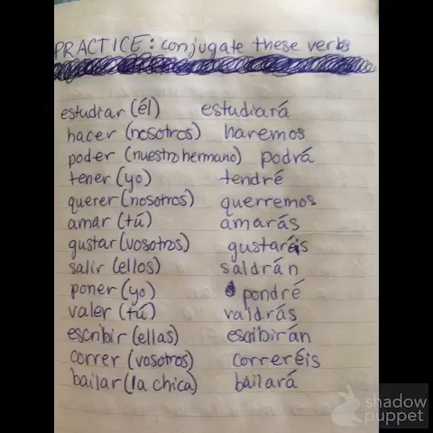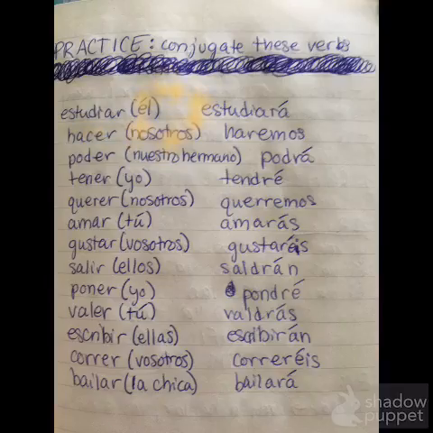I apologize for the blurry nature of this photograph, but the answers are here, and I'm going to go through them with you. So for estudiar in the él form, it would be estudiará. And hacer for nosotros, it's haremos. So as you can see, here's the difference between the regular and the irregular verbs. So estudiar is just the direct infinitive with the addition of the ending. So he will study. For this one, it has a different stem. It does not have hacer, but instead it has har.